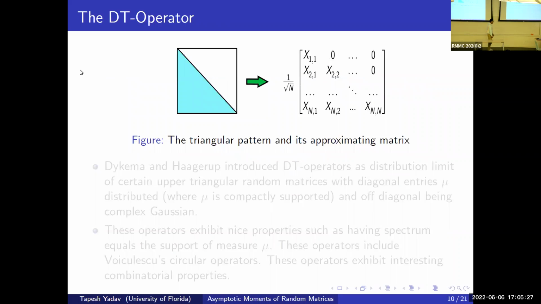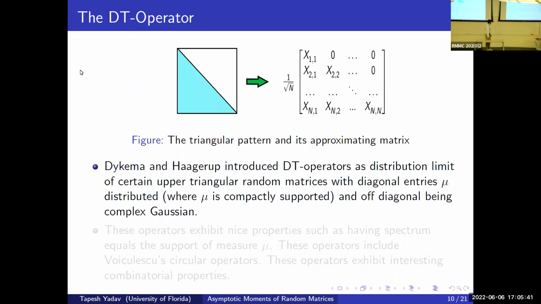Till now, we have seen self-adjoint cases and talked about moments of such matrices. But what happens in non-self-adjoint cases? So, let's introduce the operators, and how to introduce the operators as the distribution limit of certain upper triangular random matrices with diagonal entries mu distributed, where mu is compactly supported, and off-diagonal being complex Gaussian.